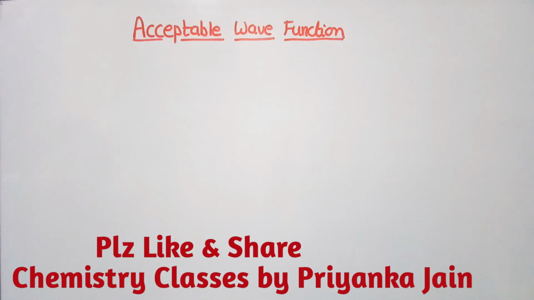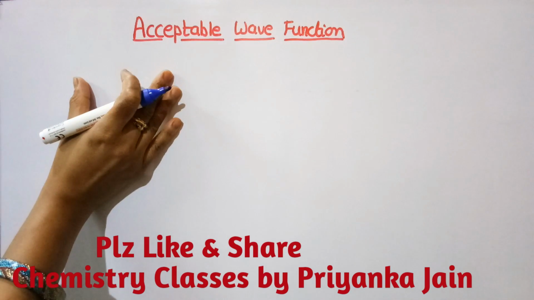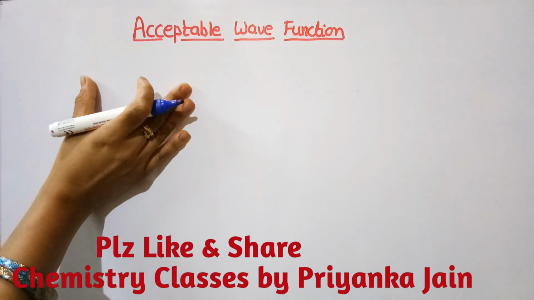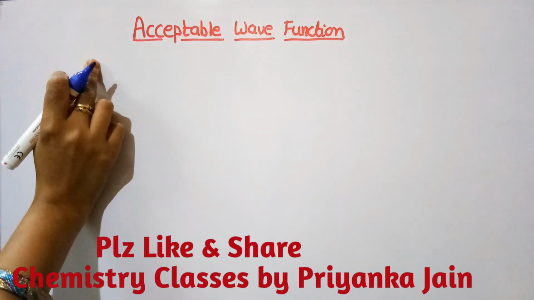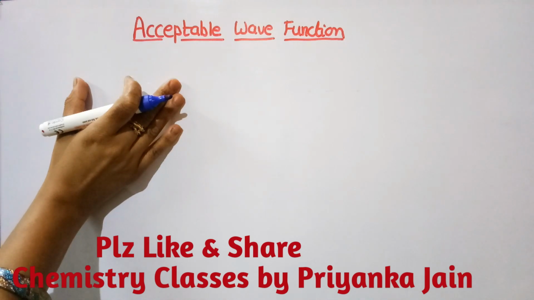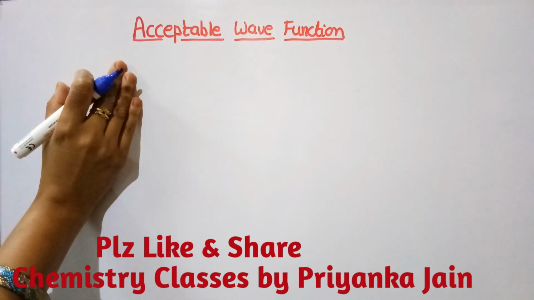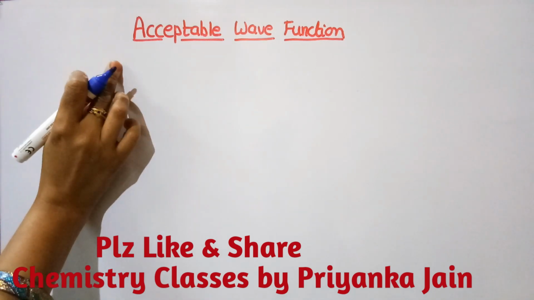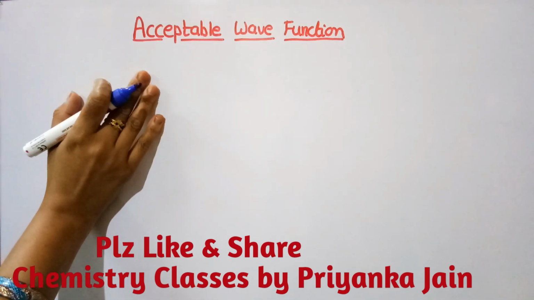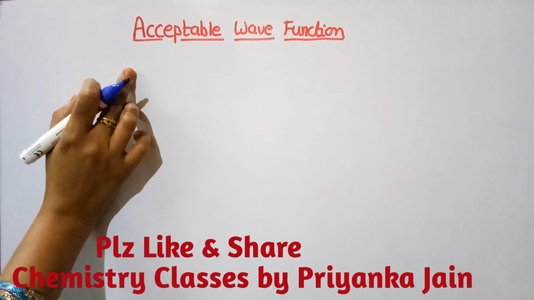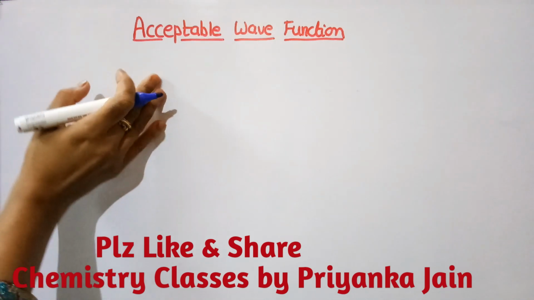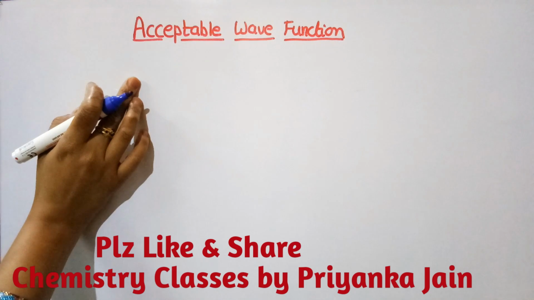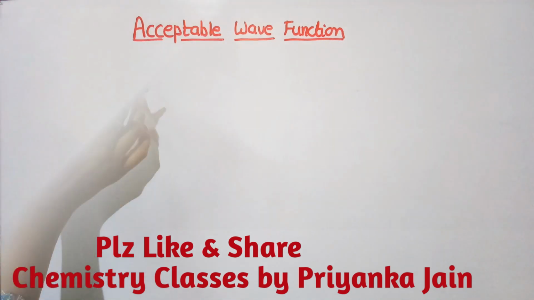We know that the Schrodinger wave equation, which we have studied, gives us the wave function as its solution, right? But it gives several solutions, and which wave function will be acceptable depends upon some factors. I have told you about that in my first video on the basics of quantum mechanics. Now here again, see it.